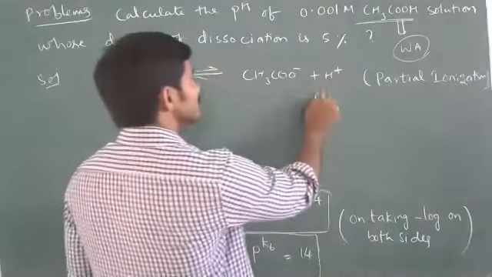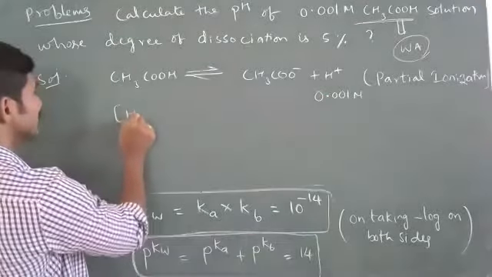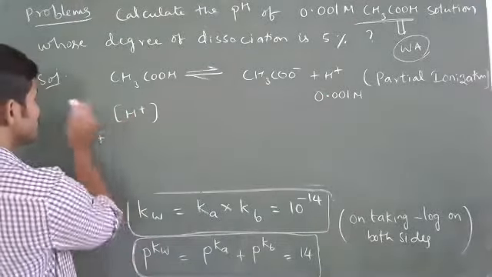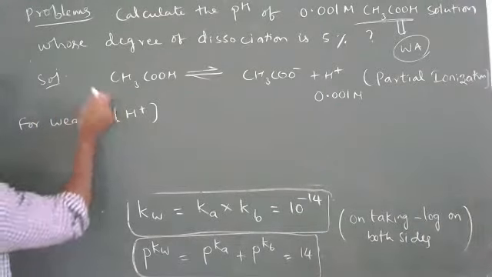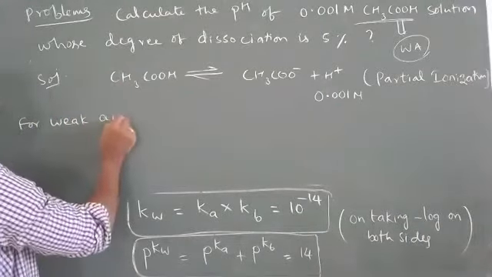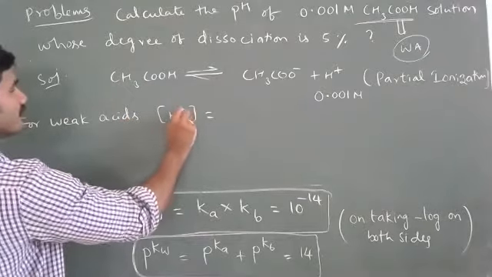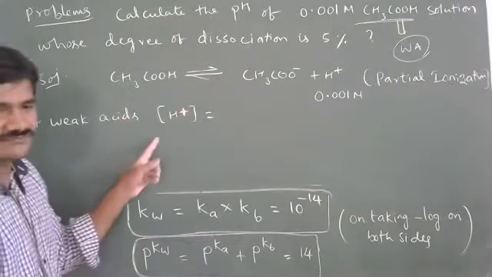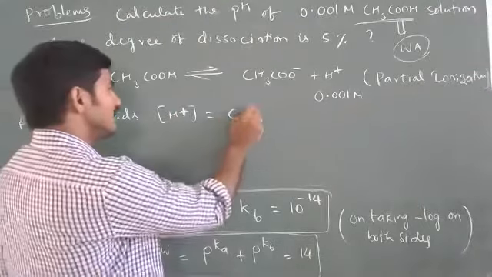So this concentration is 0.001. But H plus concentration for weak acids, just now we have derived. For weak acids, what is the formula of H plus? Just now we wrote it in the formulas. C alpha.